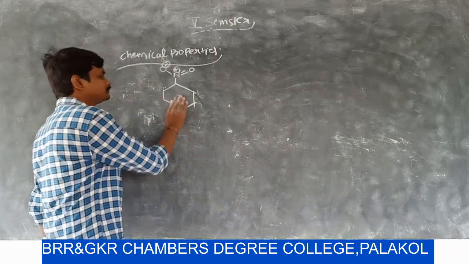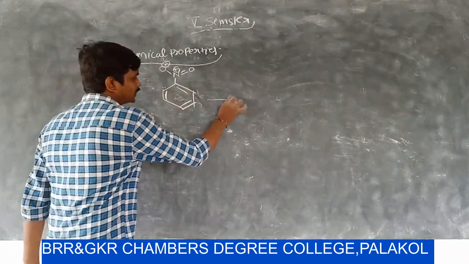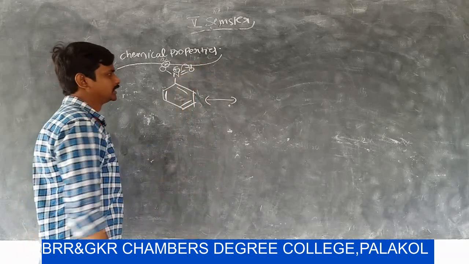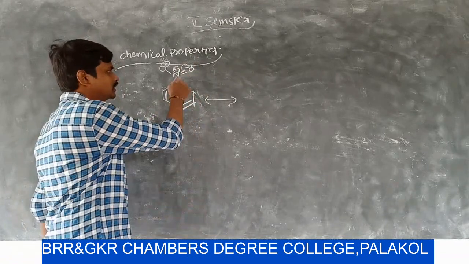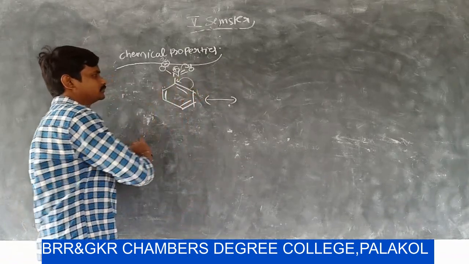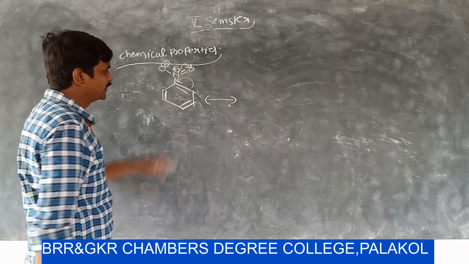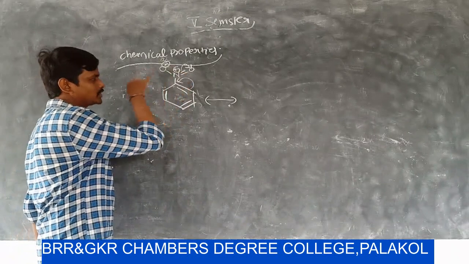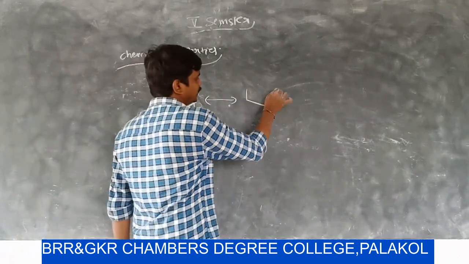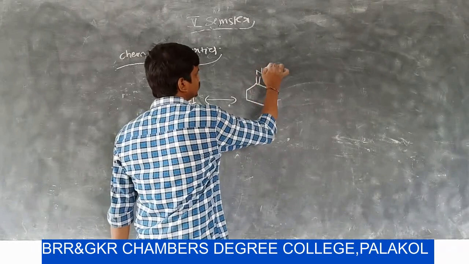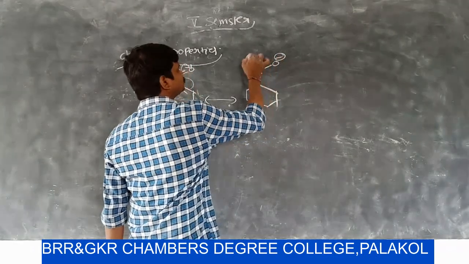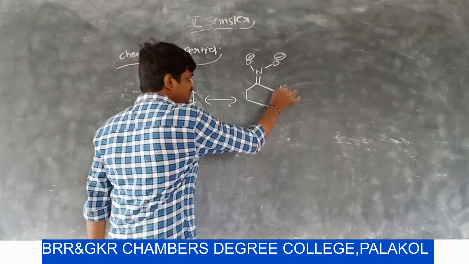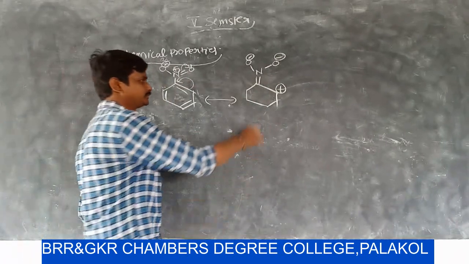Why? Because let us write the resonance structures. Here, nitrogen and oxygen have a double bond. The double bond migrates towards oxygen, and nitrogen gets a positive charge. Then the double bond migrates towards carbon, and this carbon gets a negative charge. The negative charge on the carbon and the positive charge on the nitrogen generate a double bond, and this carbon gets a positive charge.